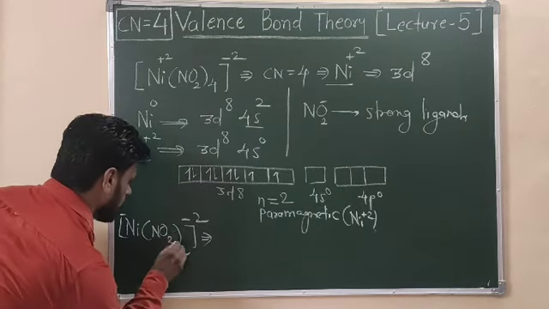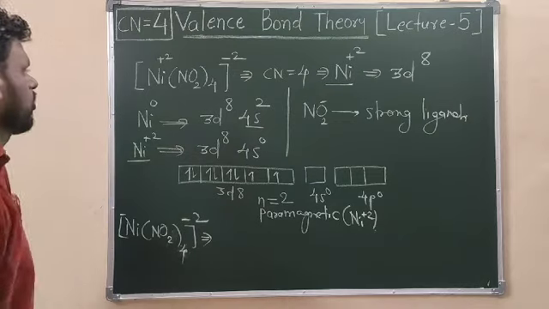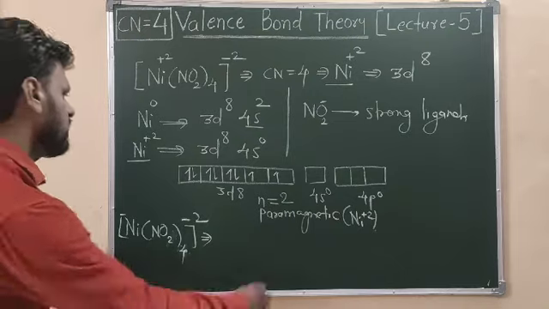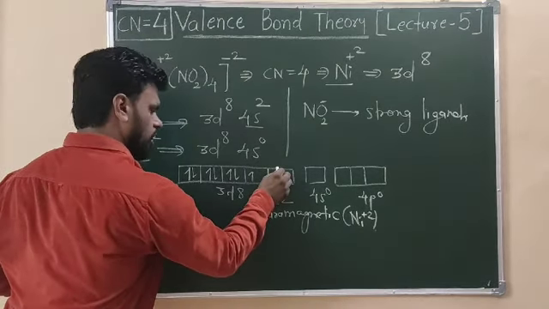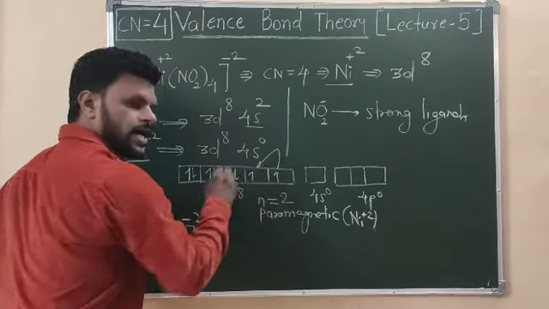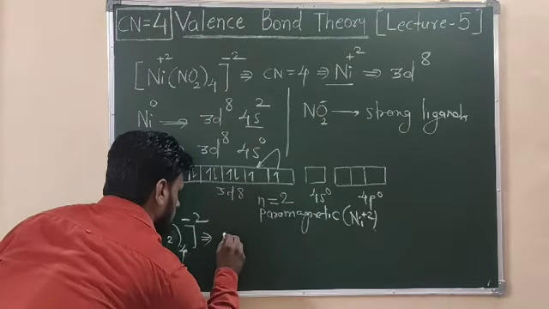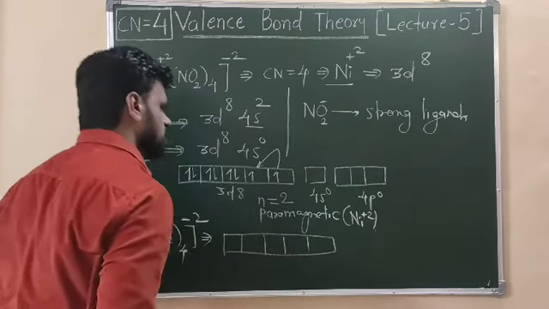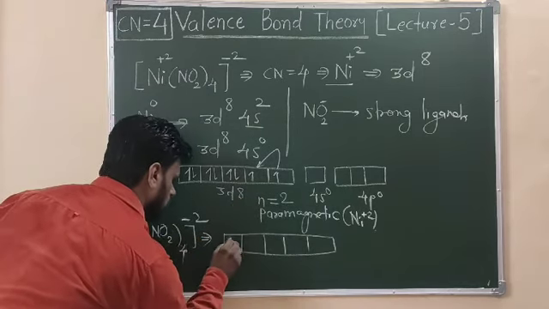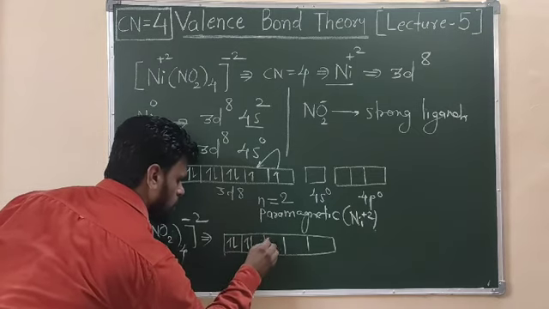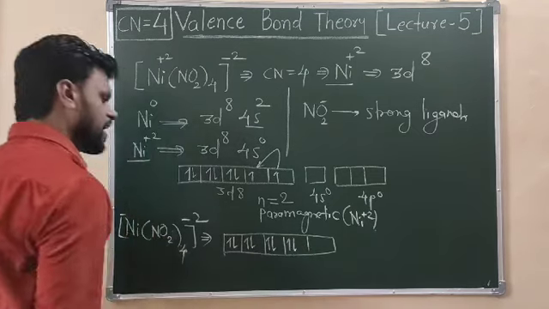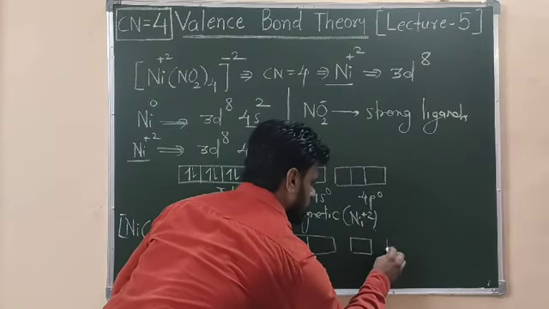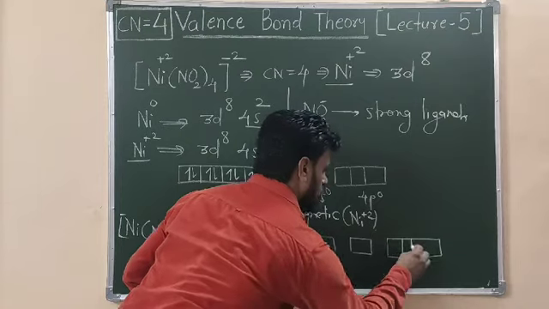Now we have nitro, NO2, by 4. In this case, remember that the electrons from the d orbital undergo pairing. So if I now write down the configuration of my complex, I will have a different system, and the electrons undergo pairing here. So we have 2, this is 4, this is 6, and this is 8, and this becomes empty. And the remaining, we have a 4s, and this is the 4p.